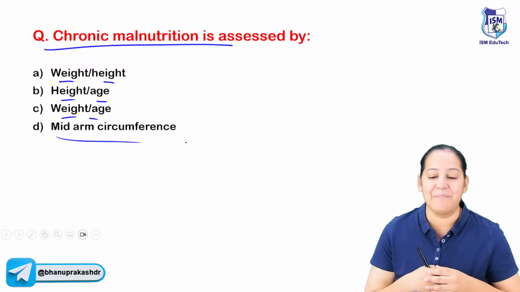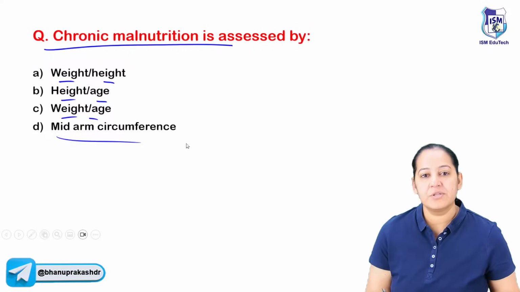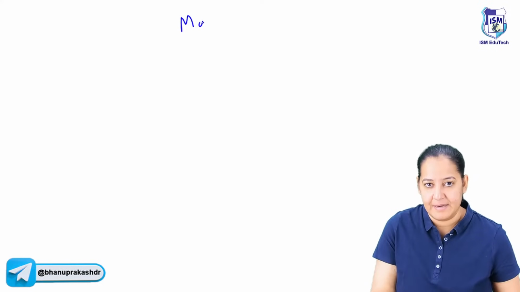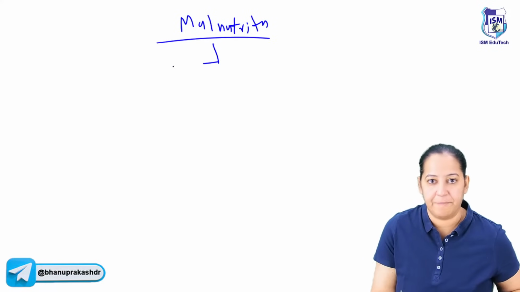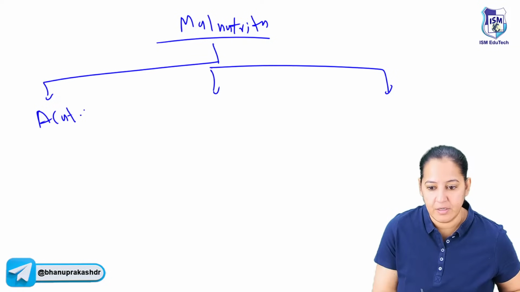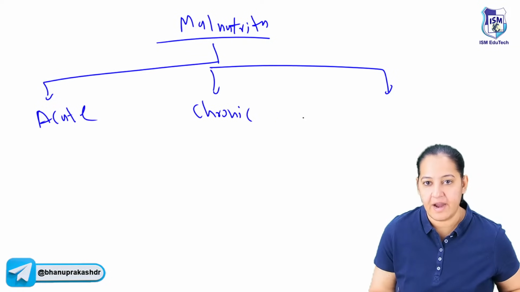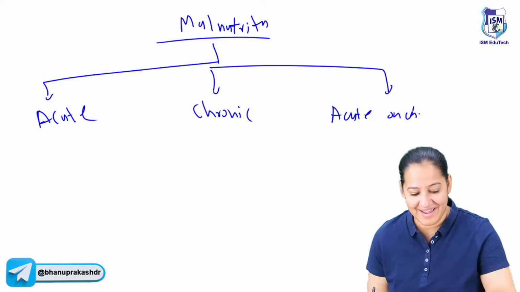So please understand malnutrition. There are 3 types of malnutrition: acute, chronic, and acute and chronic. First understand malnutrition from the basics, then I will explain to you. Okay, assume you don't know anything.